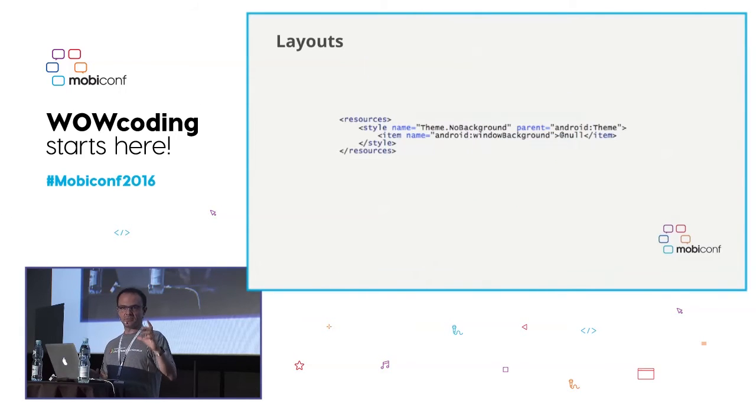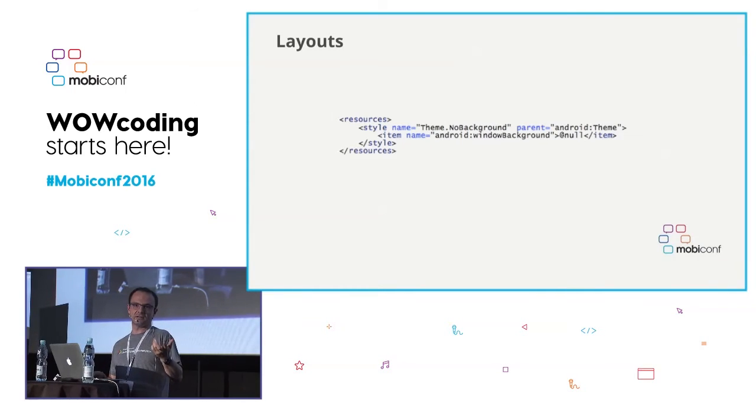So an immediate optimization that we can do on our Android application is adding this to our style, setting the window background as null, because we are not very likely to need this window background. We will have our own screen taking care of that.